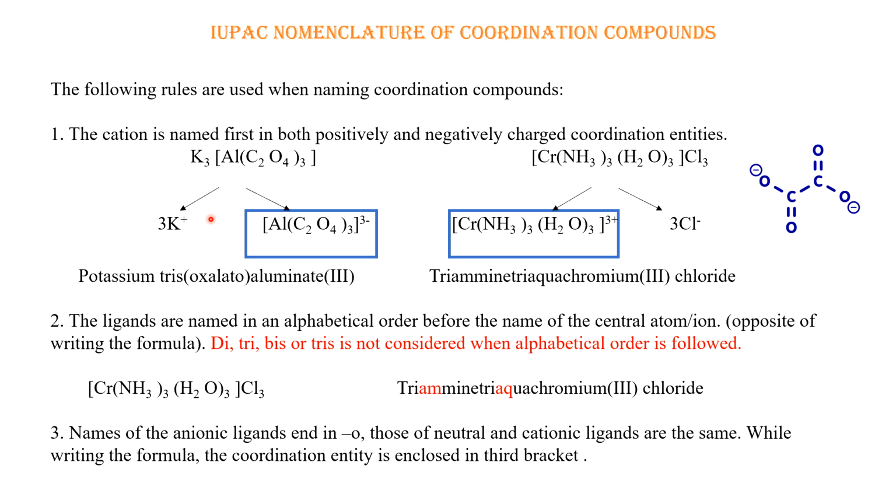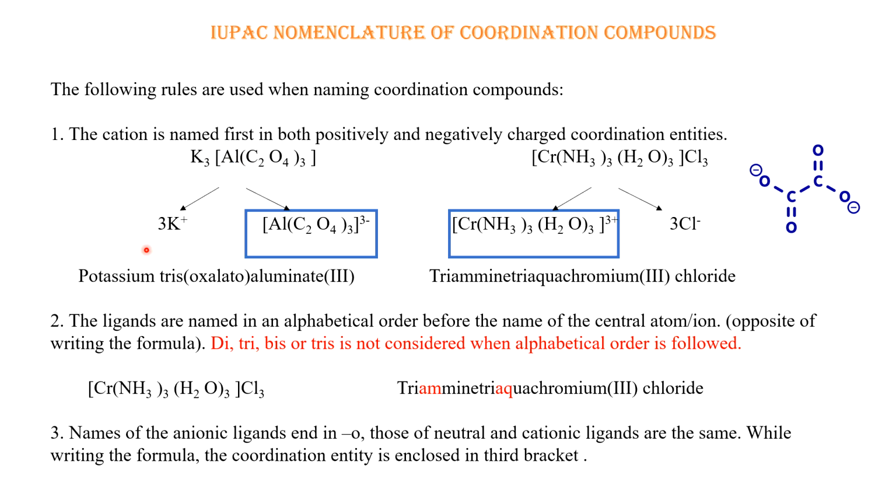Here the cation part is K plus, so potassium will come first, then the coordination entity will be named. For the other example, the cation part is the coordination entity, so that is named first, and the chloride goes last. That is the explanation of this point.